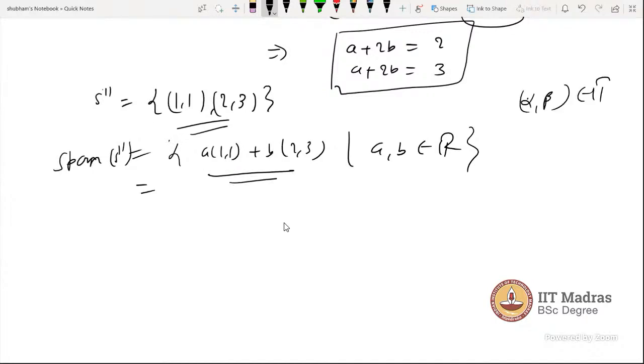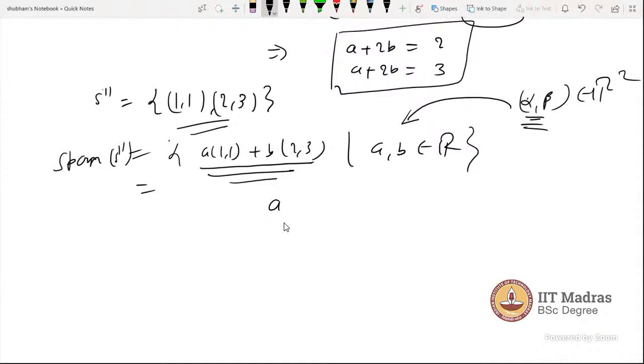It is a general vector, I am taking any vector. Alpha is any real number, beta is any real number. Now, can this vector be written in this form? Is this vector an element of this set or not?